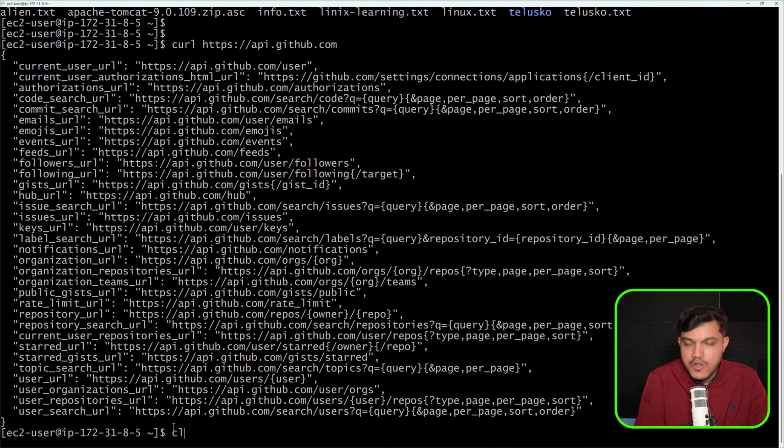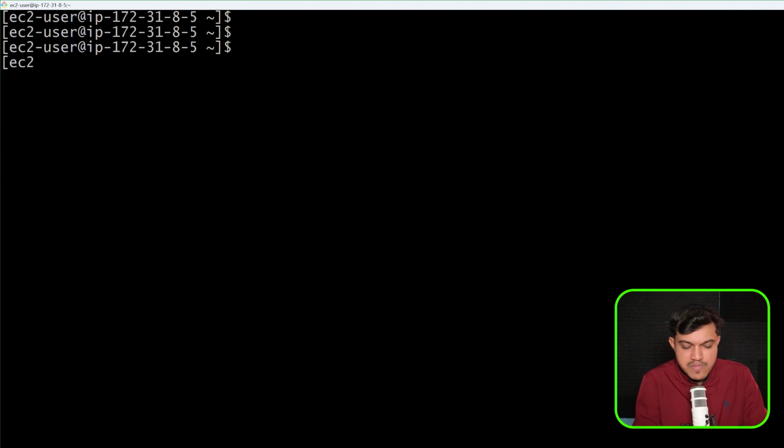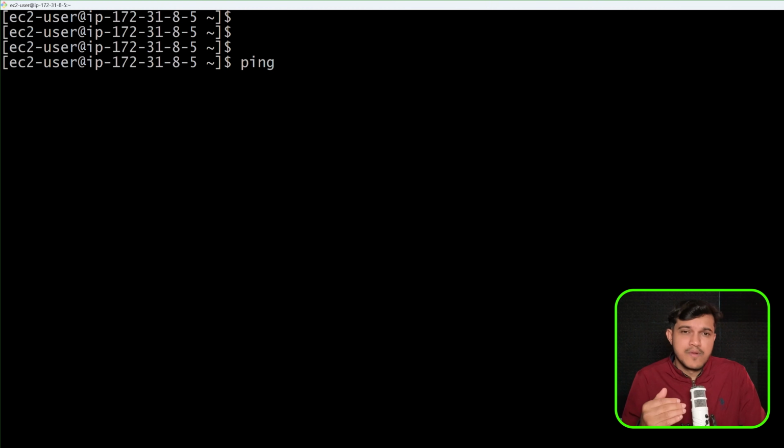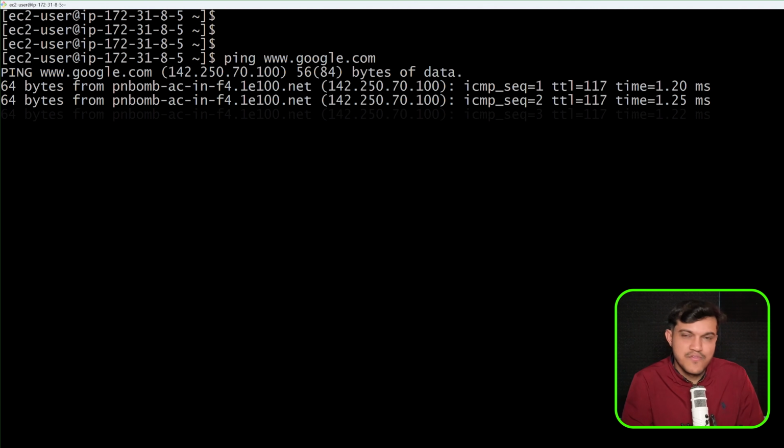Now, apart from that, we do also have one more command which is ping. If you want to make a call, or maybe if you want to get connected to some machines, this can be used very often. For example, I have an Ansible machine. I want to check if I'm able to connect to my worker nodes. I can ping and check. I can say ping, give the IP address and check if my worker nodes are responding or not, right? So it can be used for that purpose. Also, I can just ping any website here. I'll say www.google.com, and let's see, I'm getting some response from Google. Okay, if you want, you can just test this.